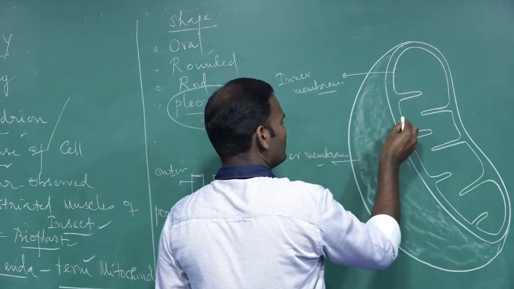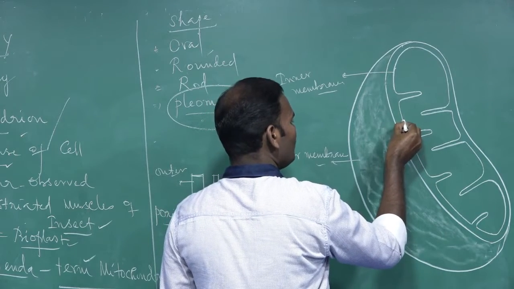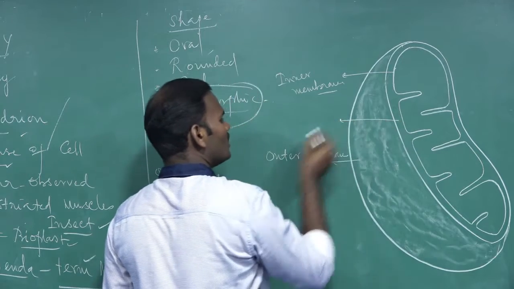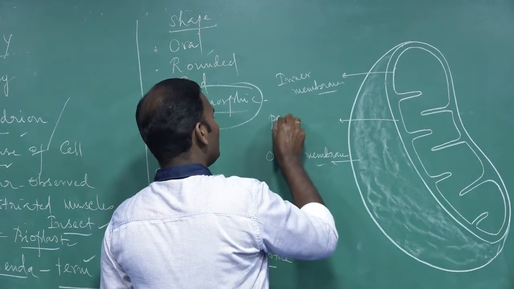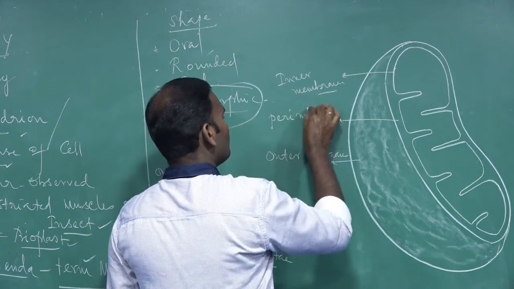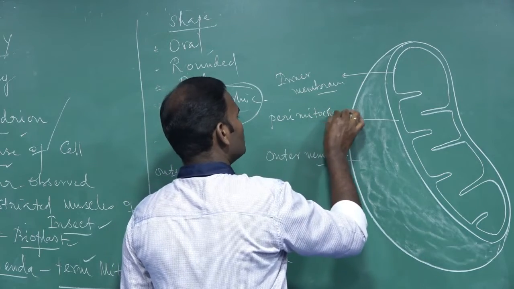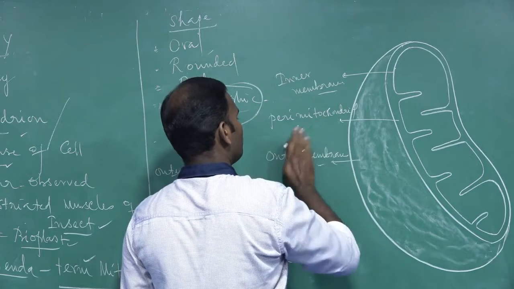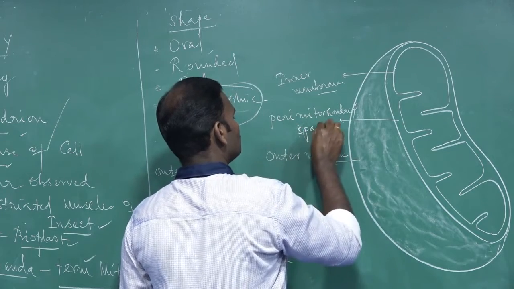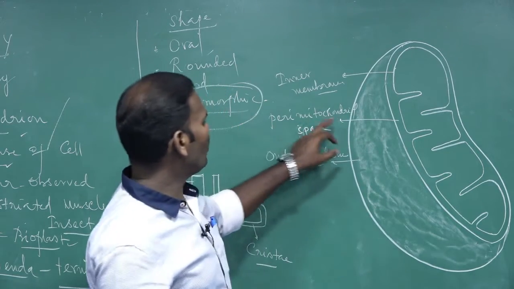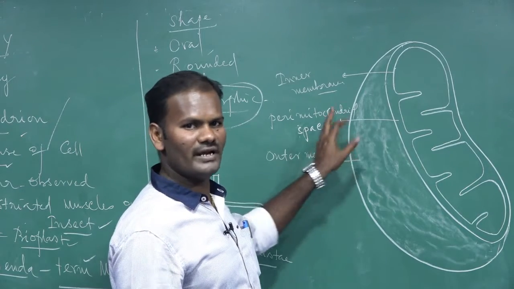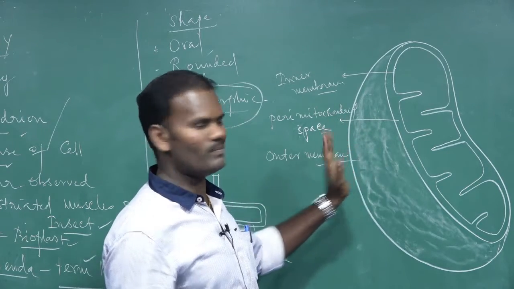One compartment is the space between the inner and outer membrane. This is the outer compartment, called the perimitochondrial space. The perimitochondrial space is also called the intermembrane space. It is the outer chamber, the outer compartment.